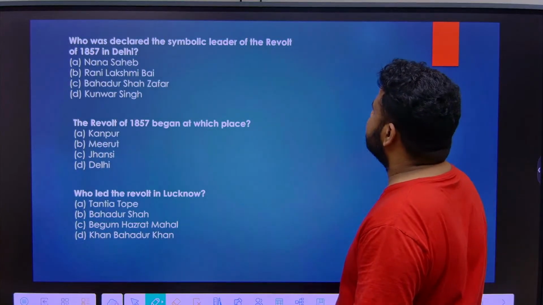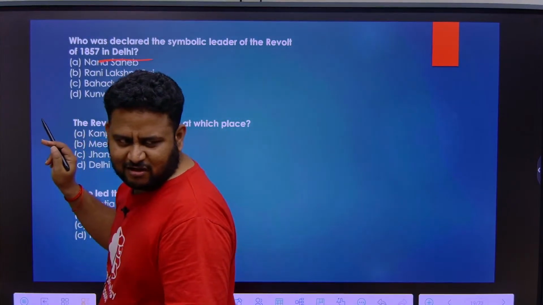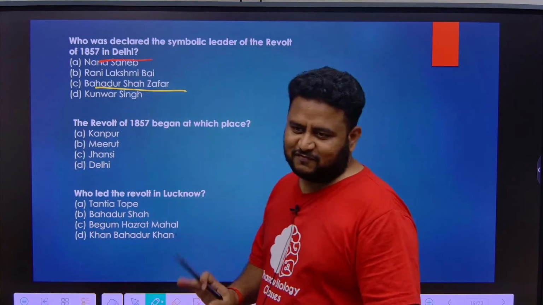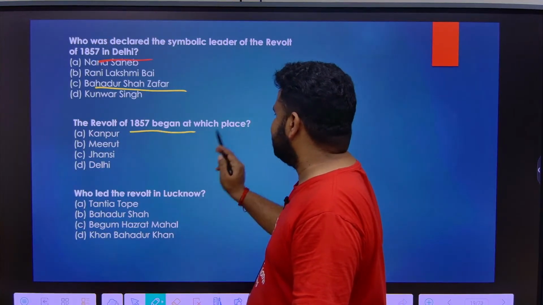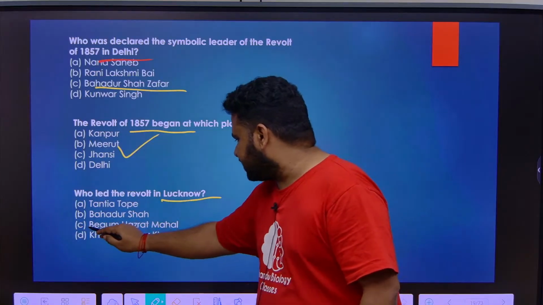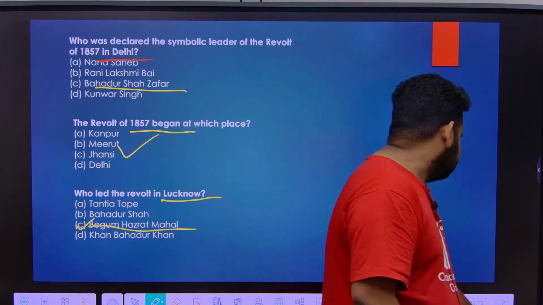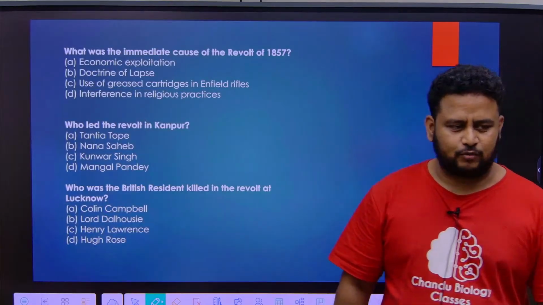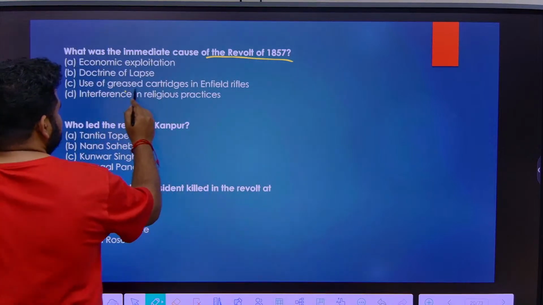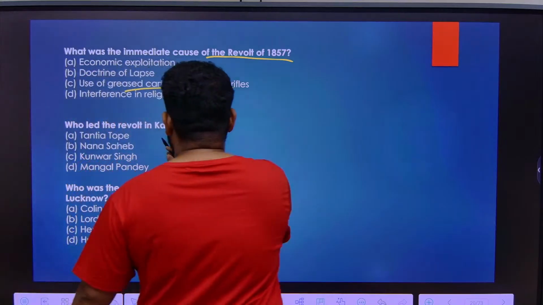Next we have, who was declared the symbolic leader of the revolt of 1857? Bahadur Shah Zafar. Okay. Next, the revolt of 1857 began at which place? Meerut on 10th May 1857. Who led the revolt in Lucknow? Begum Hazrat Mahal. Next is Nana Sahib in Kanpur with the help of Tantia Tope. What was the immediate cause of the revolt of 1857? Use of greased cartridges in Enfield rifles. Enfield rifles, please remember.